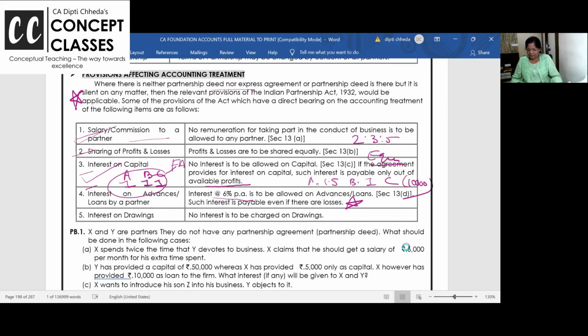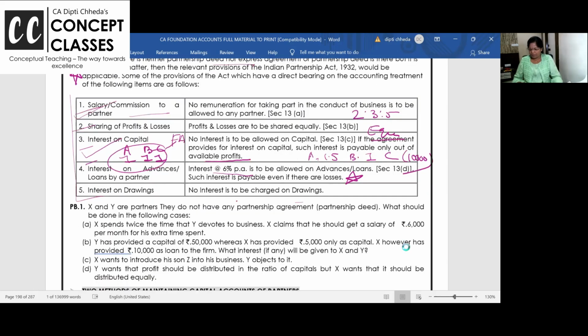Interest on drawings: no interest on drawings is given unless mentioned in the deed. This is for your clarity. If the exam is silent, this is how you are going to work out the problems.